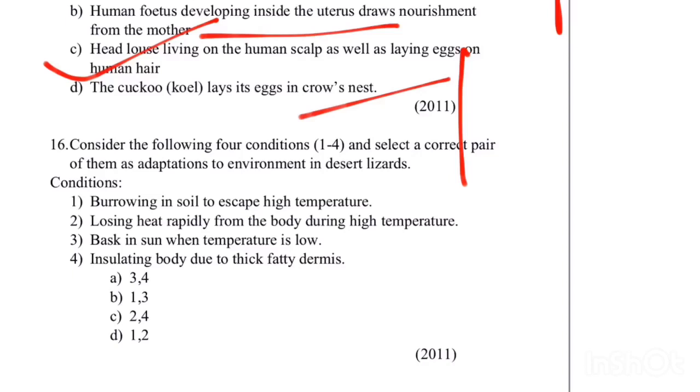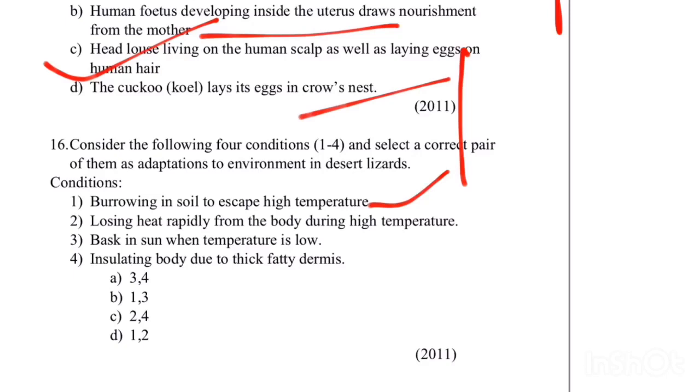Consider the following 4 conditions and select the correct pair of them as adaptation to environment in desert lizards. The options are burrowing in soil to escape high temperature. Yes, they burrow within the soil so that they occupy a very colder area so that water remains within the body. There is no need of sweating. This one is the correct answer.